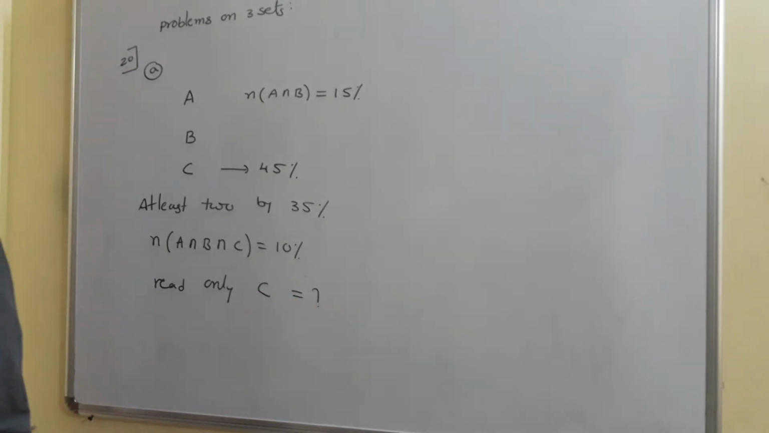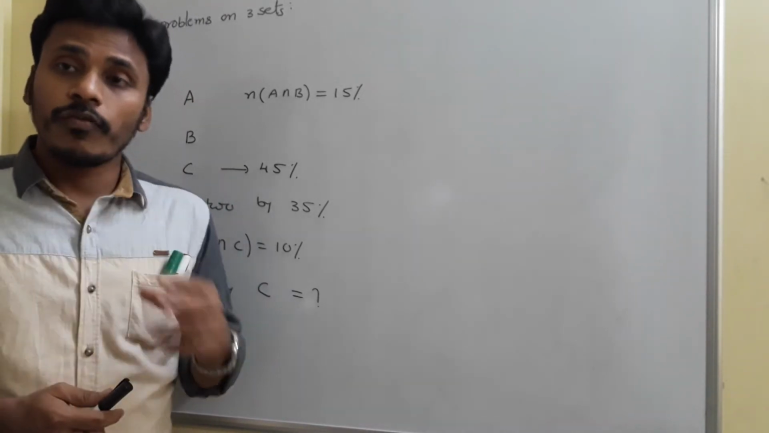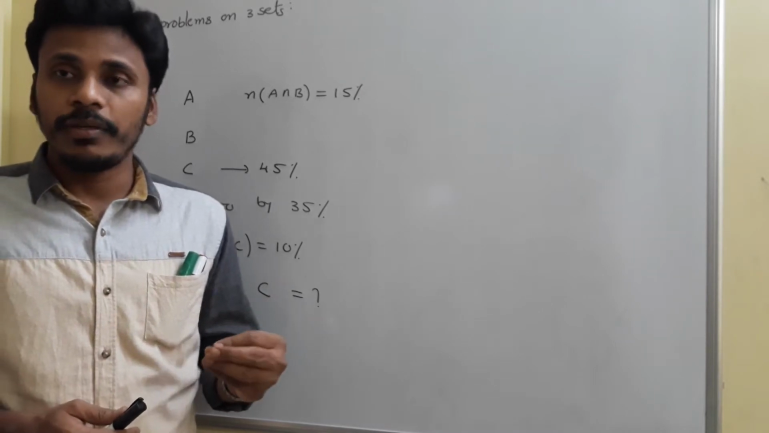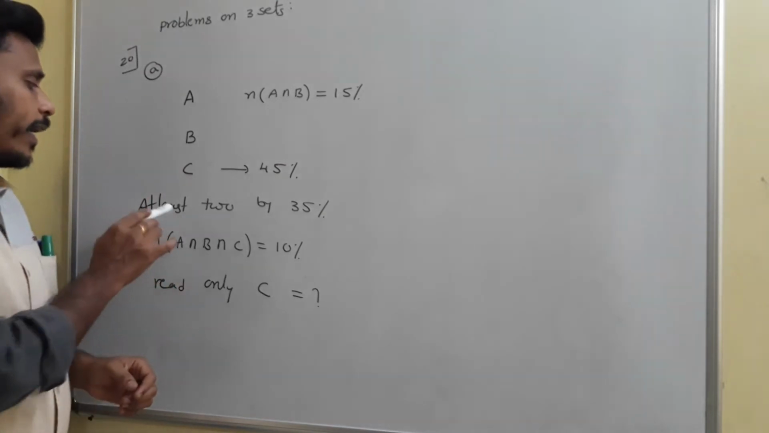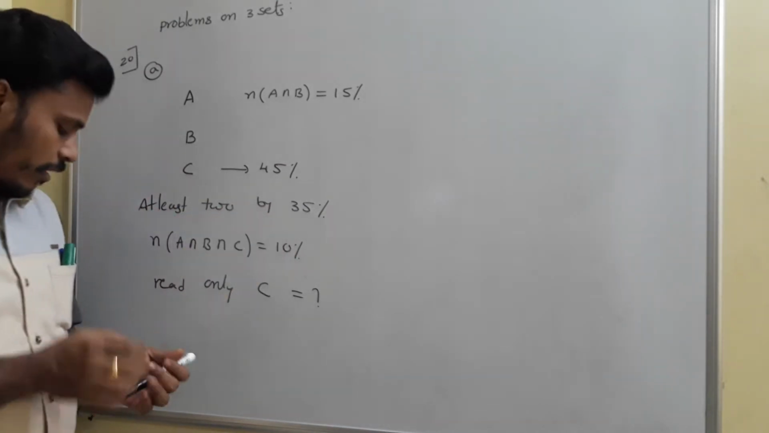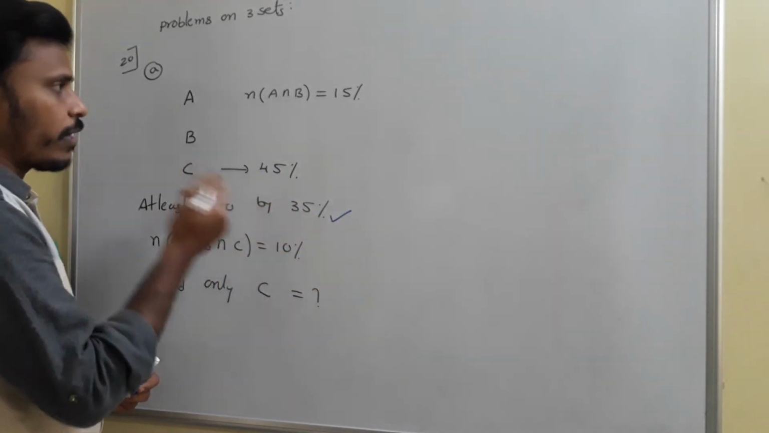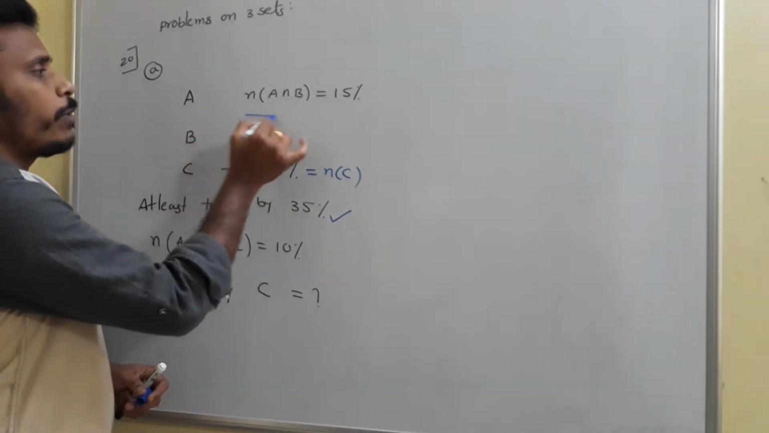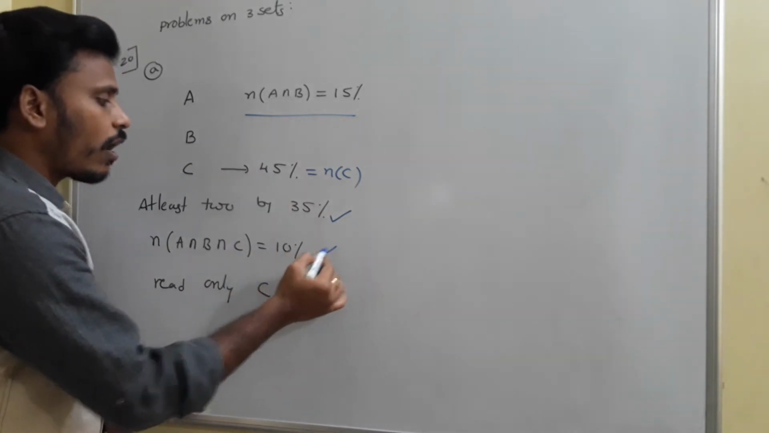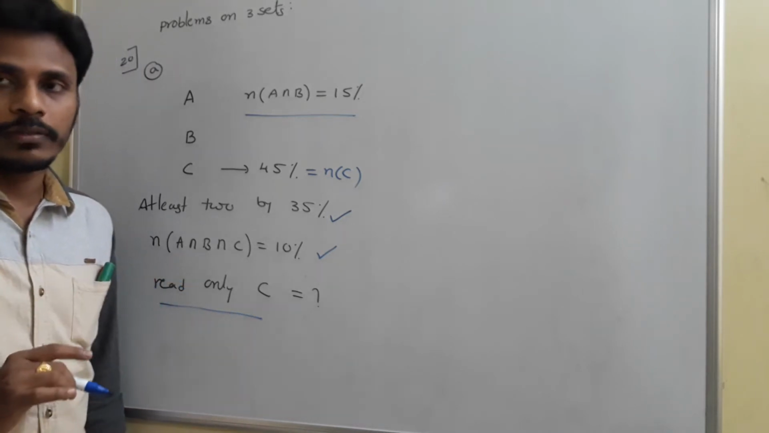Just observe the question once again. The problem involves three newspapers A, B and C, which are the names of different newspapers, and the percentage of persons who read them. At least two newspapers are read by 35% of the population and newspaper C is read by 45%. So we take 45 as N of C, both A and B as 15%, and all three as 10%. We need to calculate the number of persons who read only newspaper C.